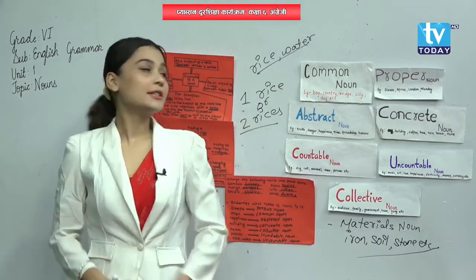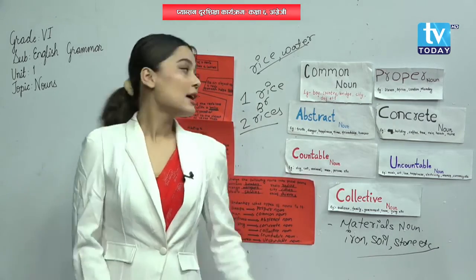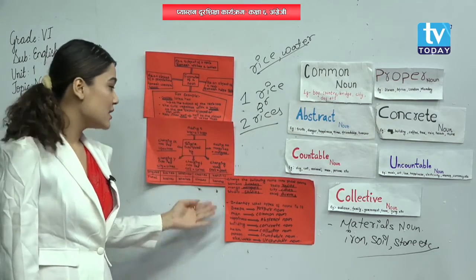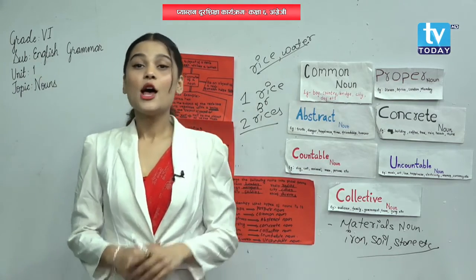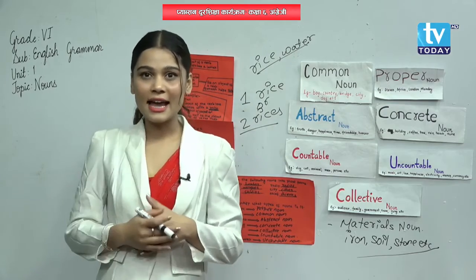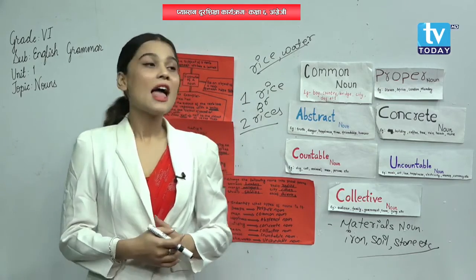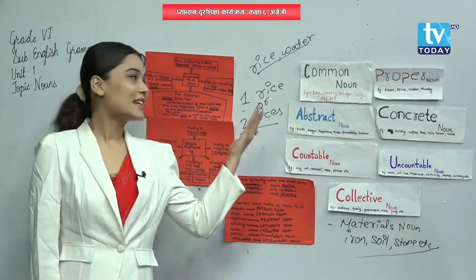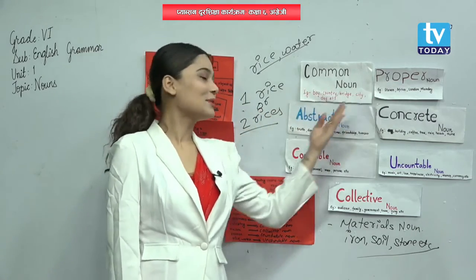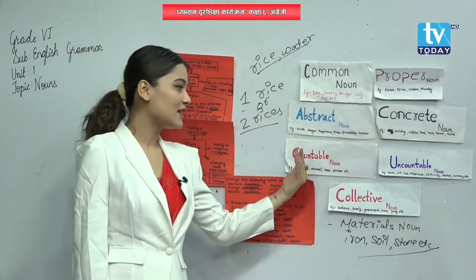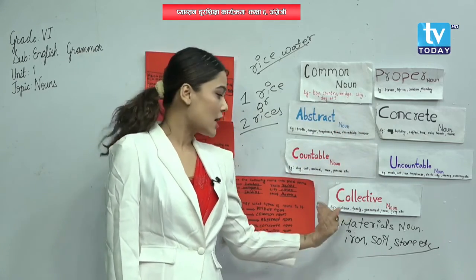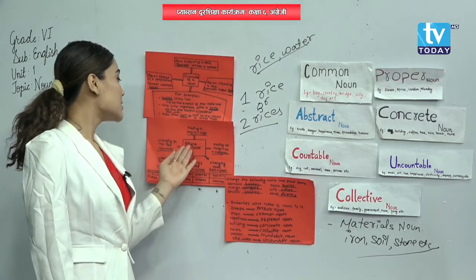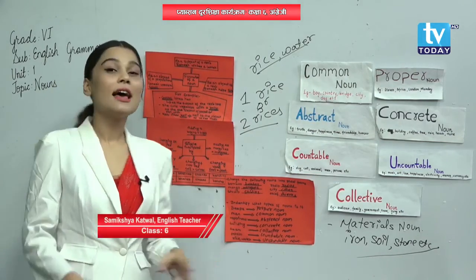So, my dear students, here we learned about nouns, varieties of nouns, formation of a noun, singular and plural nouns, and did some exercises as well. So, my dear students, if you have any kind of confusion, you can do revision also. Okay, my dear students, so today we studied nouns, varieties of nouns, types of nouns like common noun, proper noun, abstract noun, concrete noun, countable noun, uncountable noun, collective noun, and lastly material nouns, right? And formation of a noun, singular and plural nouns, and did exercises as well.